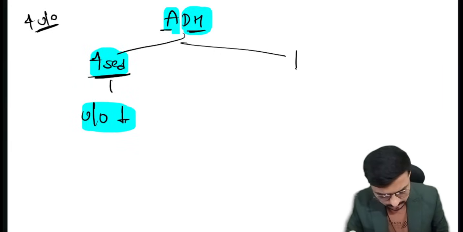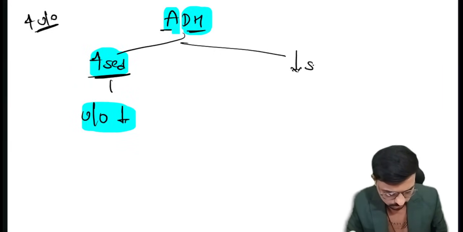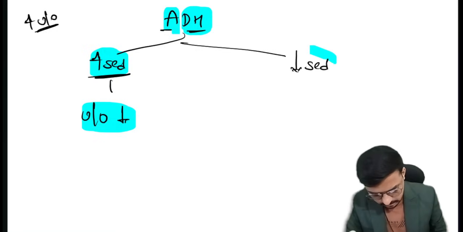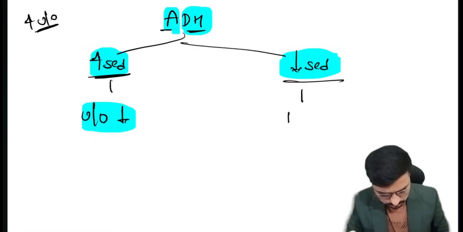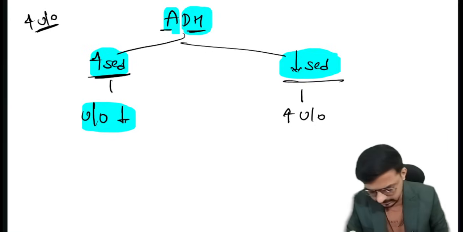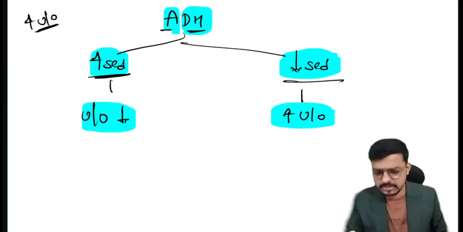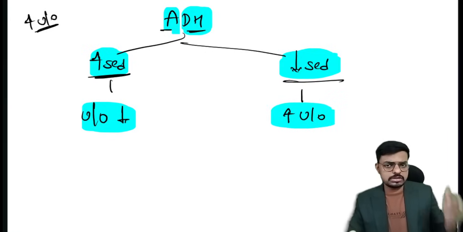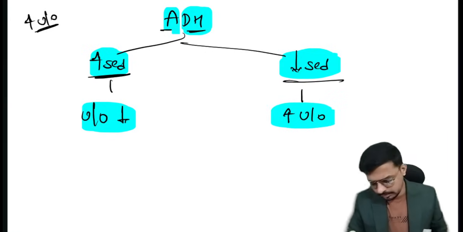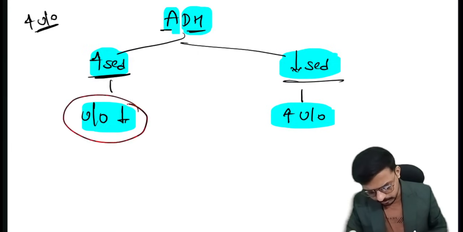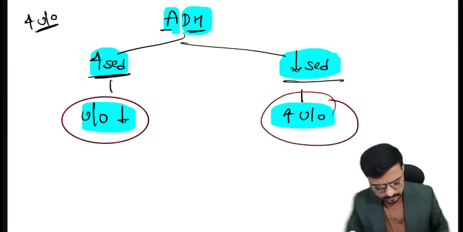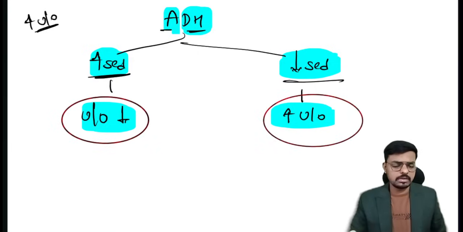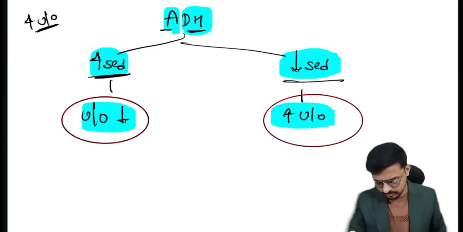Similarly, on the other hand, if the antidiuretic hormone decreased, or you consider a deficiency of the antidiuretic hormone, it leads to increased urine output, because there is no hormone in the body to stop the production of urine. Production of urine is not stopping, so the urine output will be more, right? So increased antidiuretic hormone decreases urine output, and decreased antidiuretic hormone increases urine output. This is a very basic concept, right?